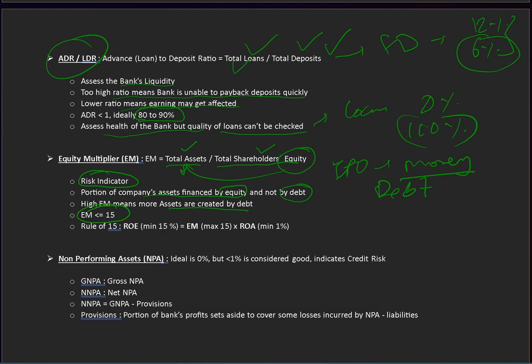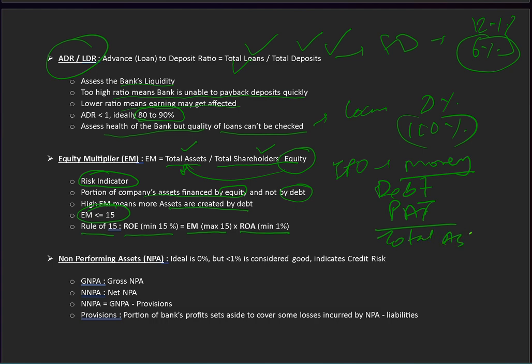Okay. Now there is one important rule of 15. You must remember, there is a formula: ROE is equal to EM into ROA. So what is the formula of EM? Total assets by shareholders equity. What is the formula for ROA? It is PAT or net income divided by